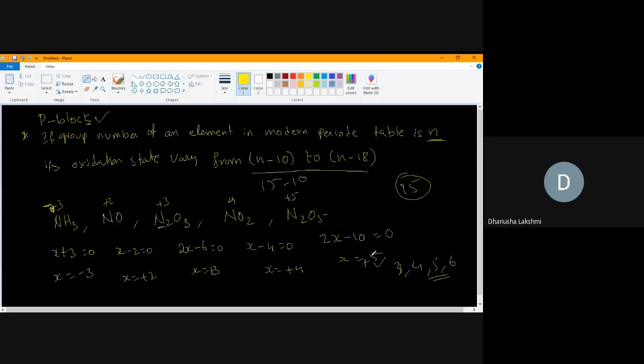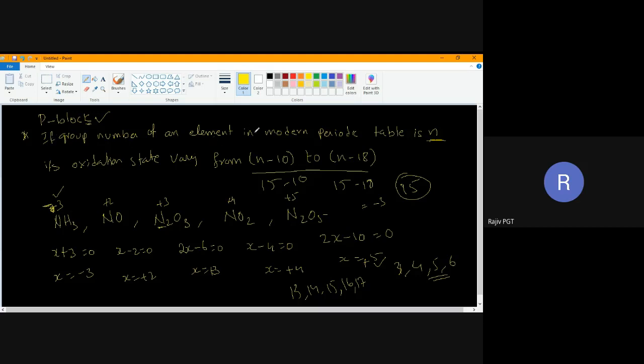Yes, sir. Now it will vary to n minus 18. What is the group number for nitrogen? It is 15. 15 minus 18 is equal to -3. See, -3 it shows. So for p block elements, instead of using 3, 4, 5, 6, use 13, 14, 15, 16 and 17. You can apply this formula. Again, I am saying this is applicable for p block. Don't apply this for the rest of them.